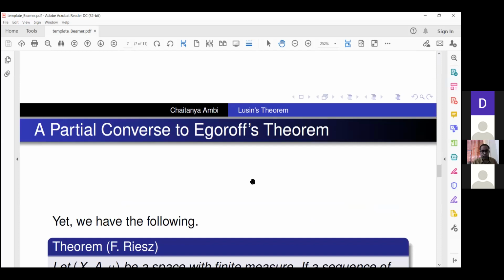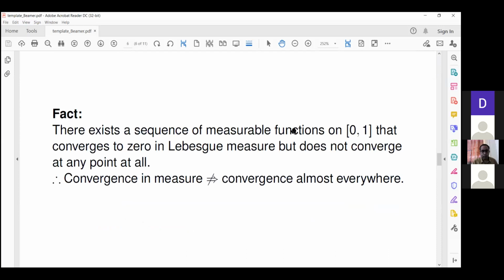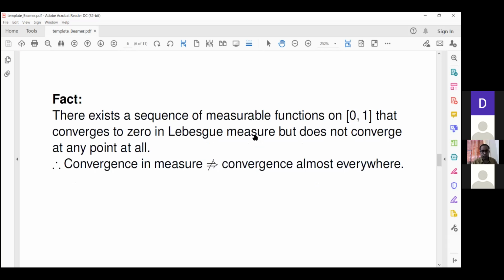In the previous example, I mentioned that such a sequence is constructed using Cantor-like sets, and it is easy to see that it does not converge. If you can construct such an example which does not converge at any point, it will always have a subsequence. The whole sequence may not converge at any point, but you will have a convergent subsequence, convergent meaning convergent almost everywhere.